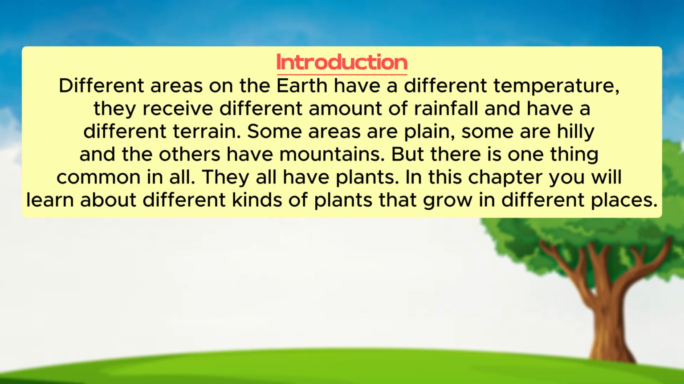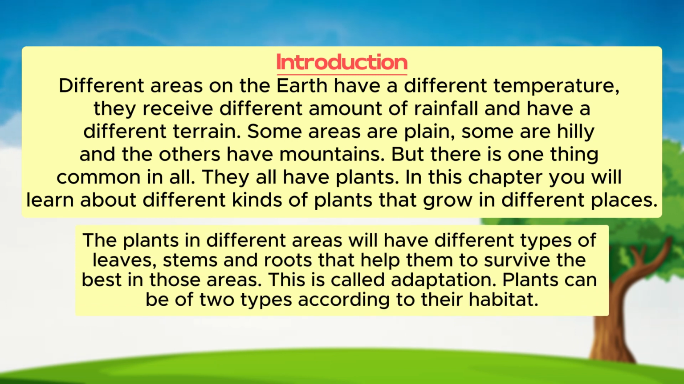Introduction. Different areas on the earth have a different temperature, they receive different amounts of rainfall and have a different terrain. Some areas are plain, some are hilly and the others have mountains. But there is one thing common in all. They all have plants. In this chapter you will learn about different kinds of plants that grow in different places.